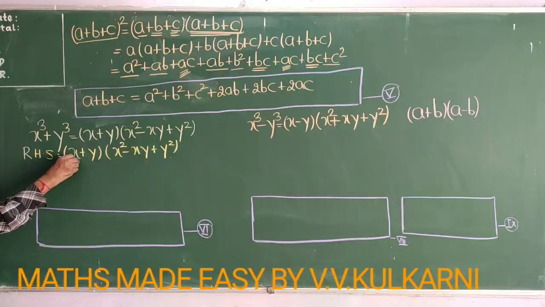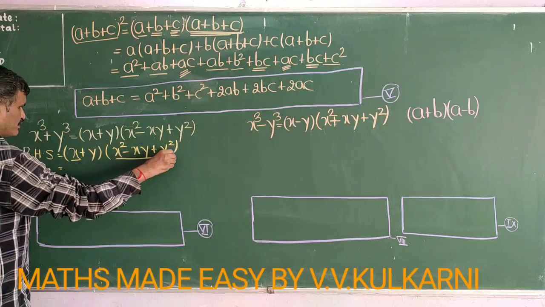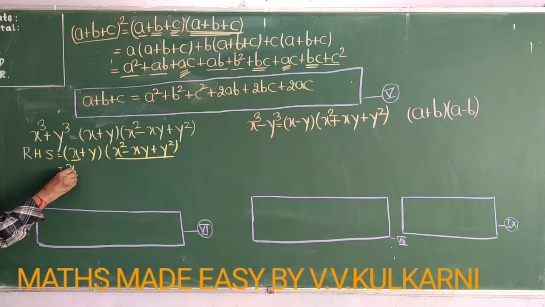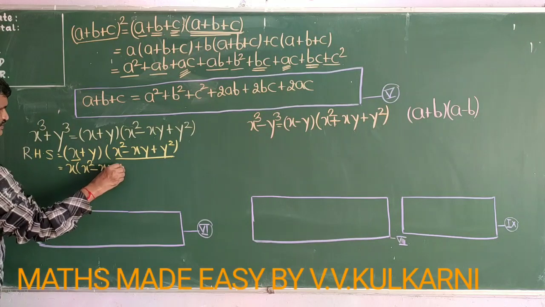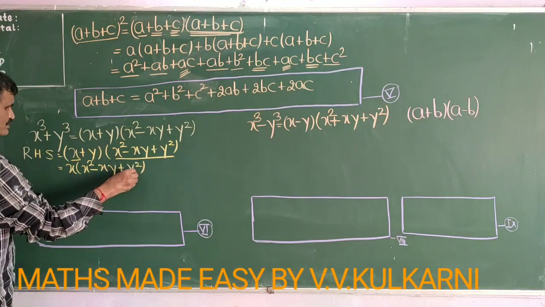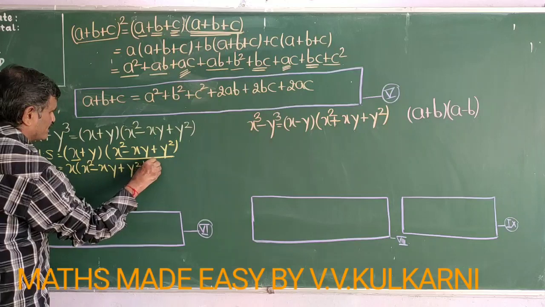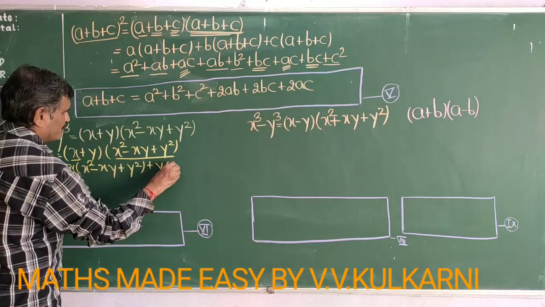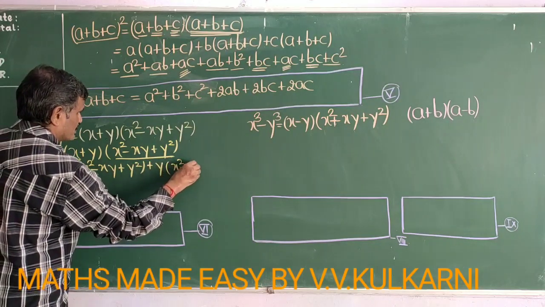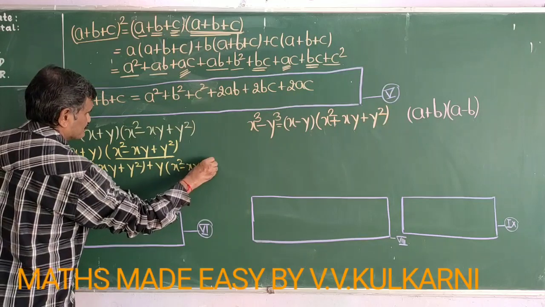So I can say first term of the first bracket multiplied by second bracket, that is x into the bracket (x squared minus xy plus y square). Second term of the first bracket multiplied by second bracket.